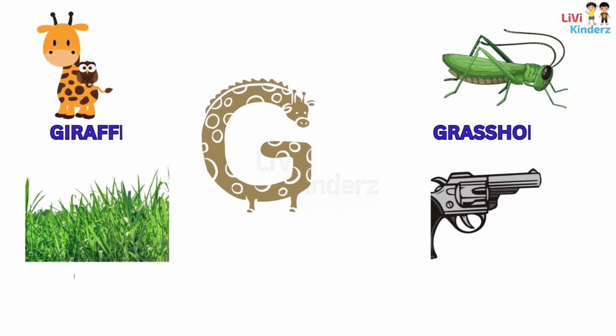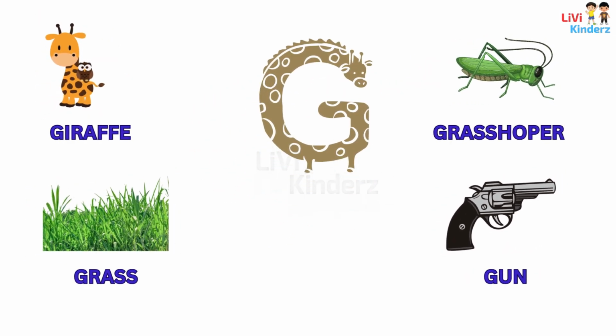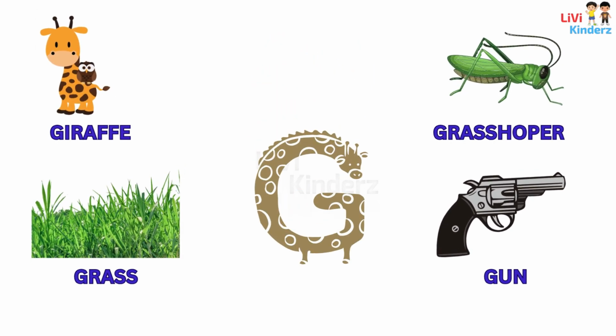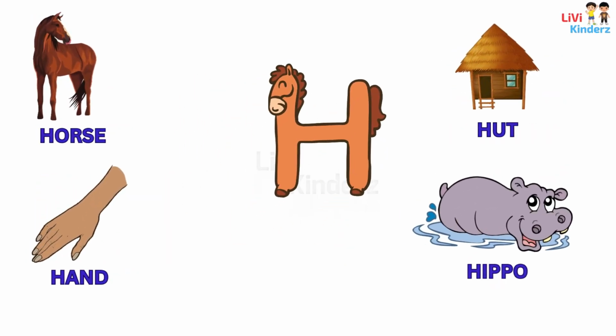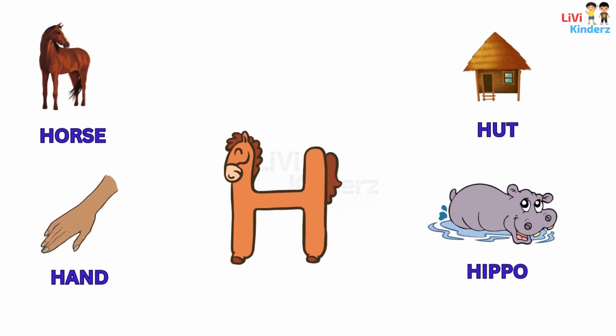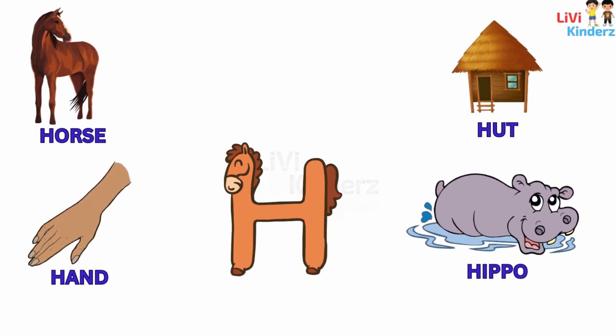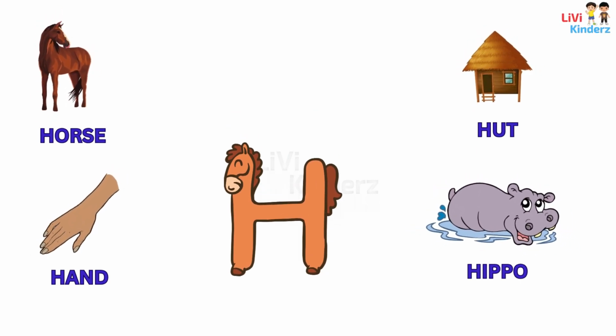G is giraffe. G is grasshopper. G is grass. G is gun. H is horse. H is hut. H is hand. H is hippo.